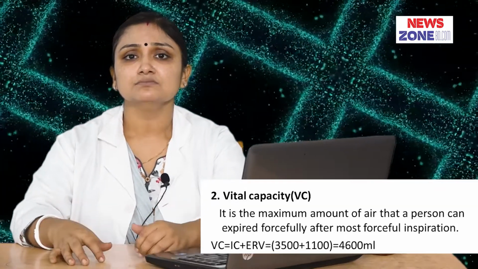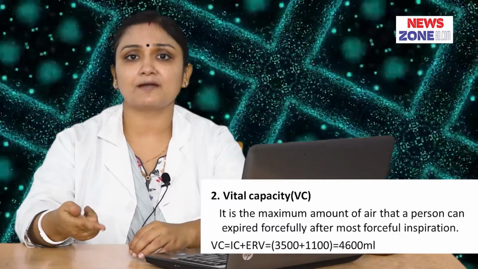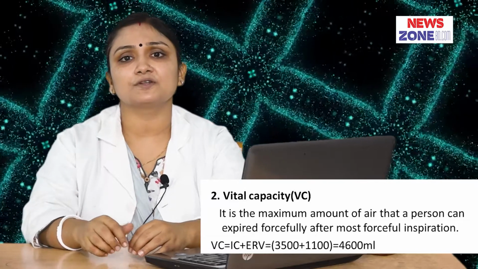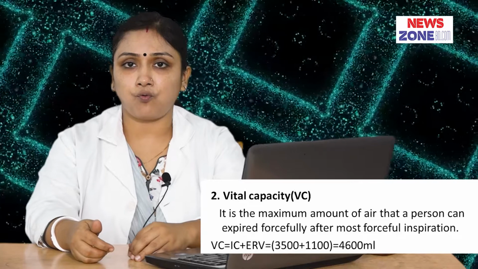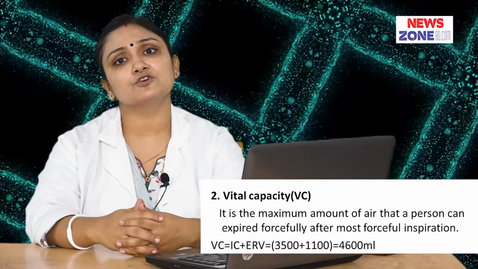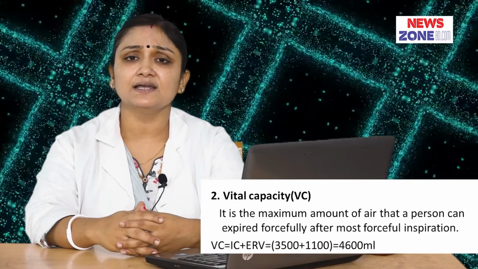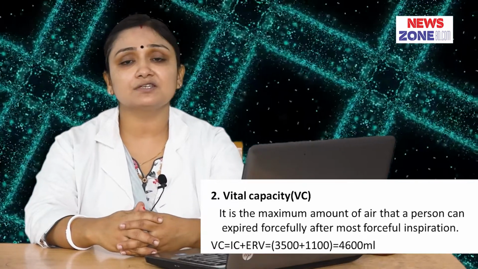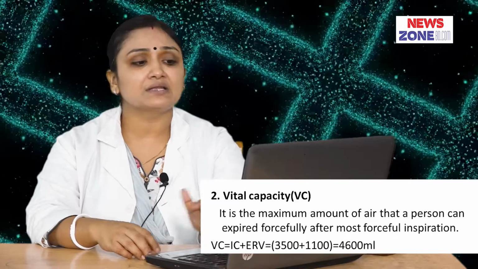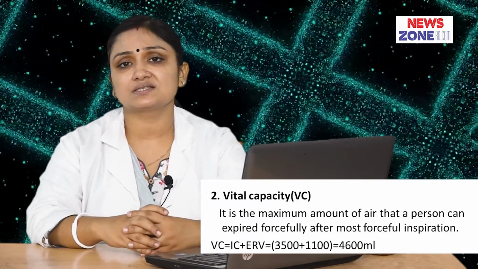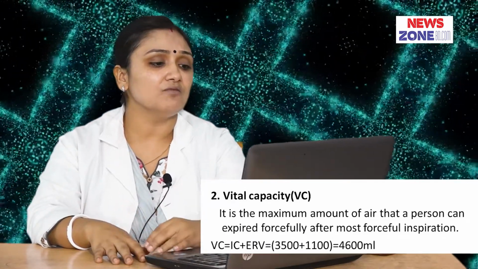You take a forceful inspiration and give out air with the most forceful expiration. The volumes we summate here are the tidal volume, inspiratory reserve volume, and expiratory reserve volume. If you summate these volumes, you get 4600 ml. This is the vital capacity.